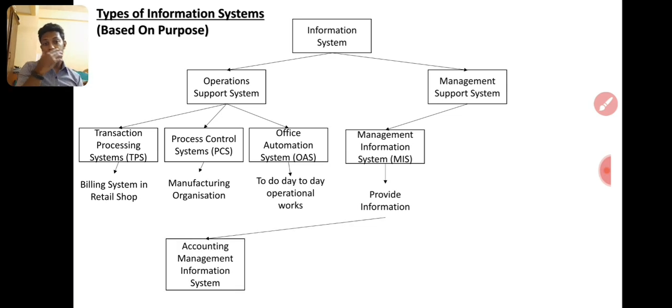The first is the accounting management information system. It is related to accounting information. The accounting department uses the low level system to capture the data. Once that is finished and the information is given, the reporting part will be done by the accountant or finance manager. It will be conducted through another system, right?